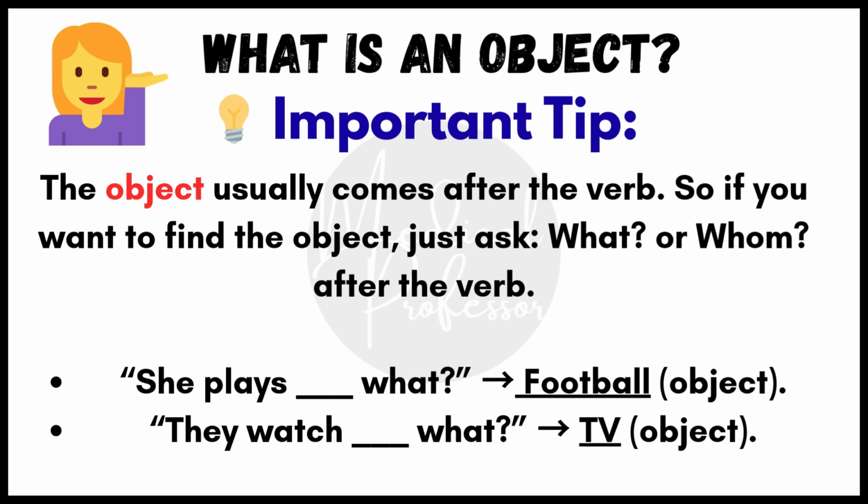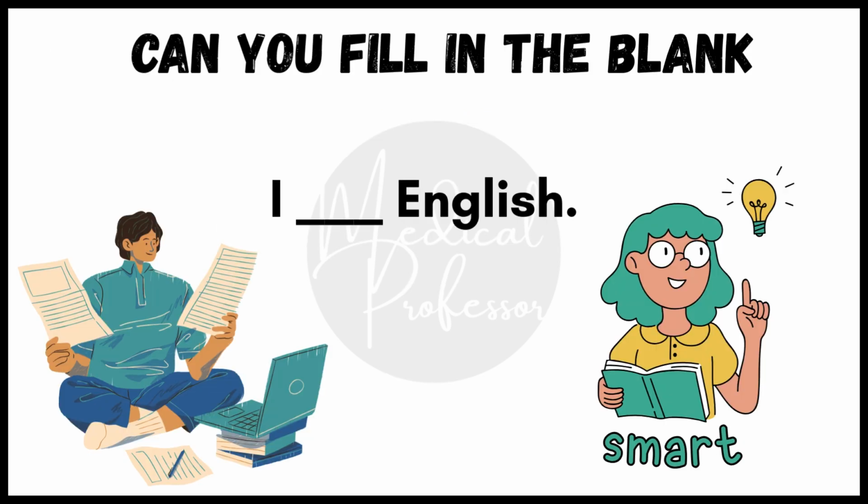So, if you want to find the object, just ask what or whom after the verb. For example, she plays what? Football. Object. They watch what? TV. Object. Can you fill in the blanks? I dash English. If you said learn, you are already on the right track. Keep watching and you'll learn how to make hundreds of sentences in English.